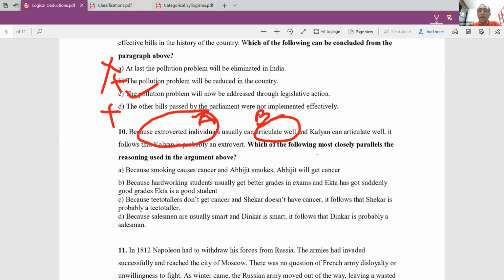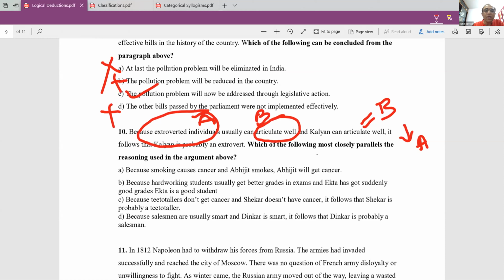Now Kalyan has what? Kalyan has a B. That means he can articulate well. Therefore, Kalyan is A. That is what he's saying. So he's given A type behavior and that leads to B. Kalyan has B, therefore he is A type. That is what is given here.